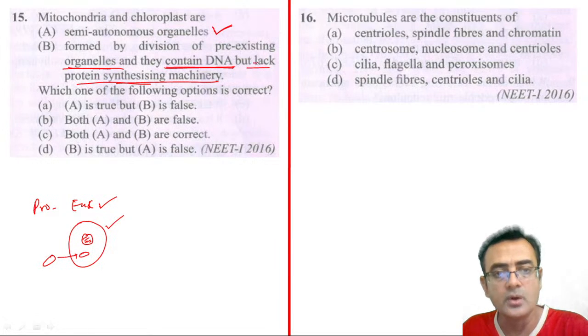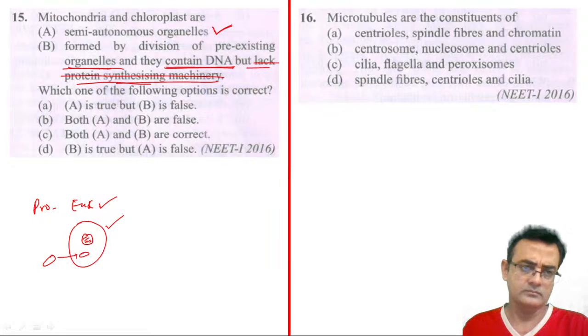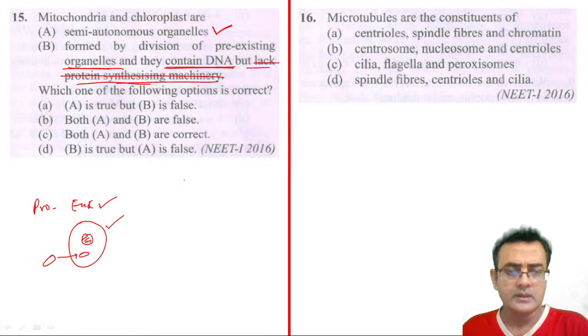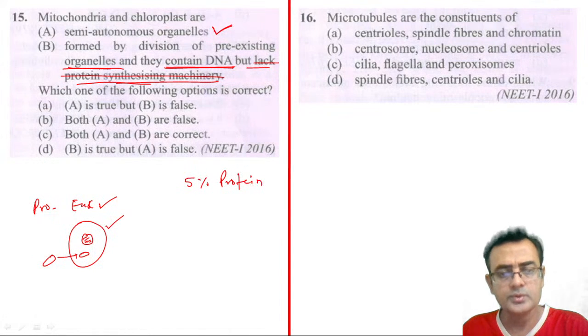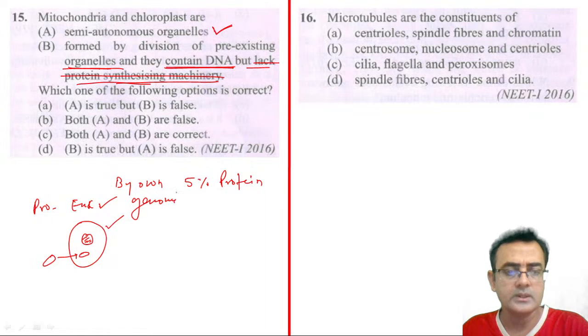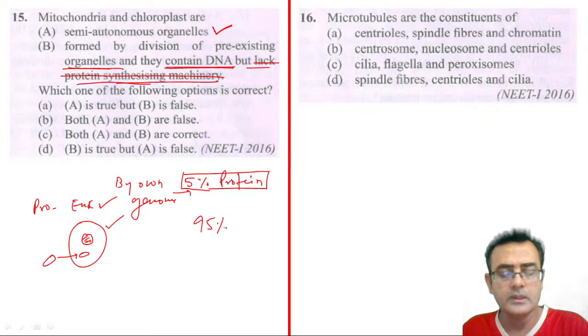No, this statement is wrong. They have protein synthesis machinery. But both chloroplast and mitochondria can synthesize only 5% of the protein they use from their own circular DNA. 95% of the protein in the mitochondria and chloroplast comes from the cytoplasm.